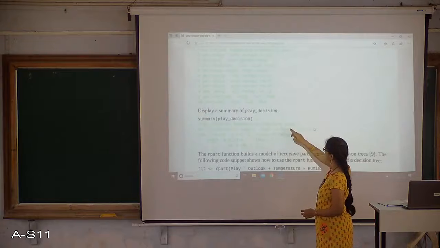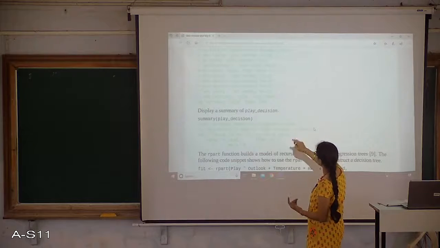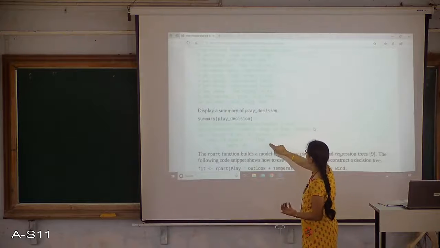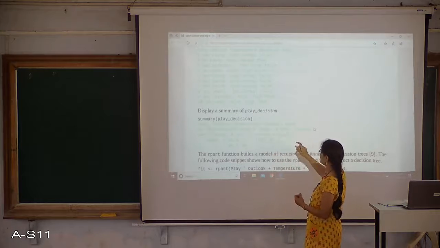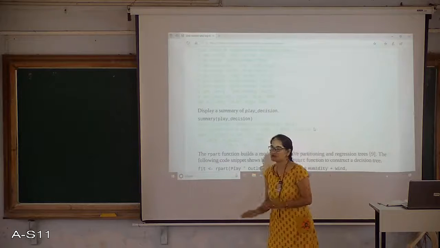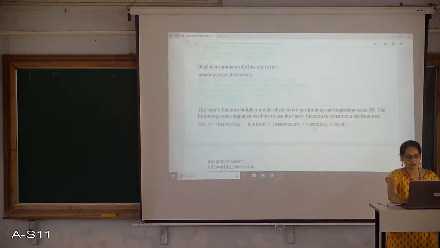Wind is having a different value, yes or no, true or false. So there are entries like 3 true entries and 7 false entries, right. So this is all about the summary, like an overall idea of how the data is distributed in our training data set.